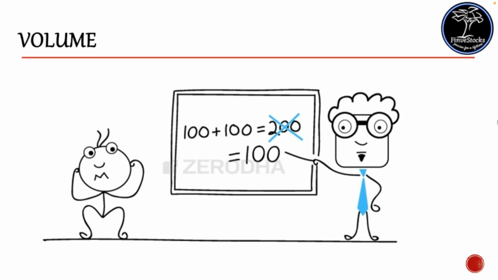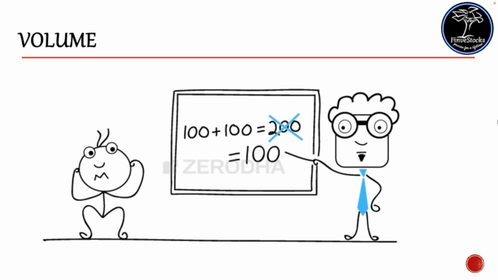Suppose a person A has 100 shares with him and similarly his friend also has 100 shares with him. So both are engaged in a trading. Person A wishes to sell those 100 stocks, wherein some buyer is required to buy that stock. Then only he can sell the stock. Assume his friend is ready to buy that stock. So he sells the stock, and at the same time his friend also buys that stock, assuming both agreed on a mutual price. In that case, we'll get into a trade and the trade will be executed.